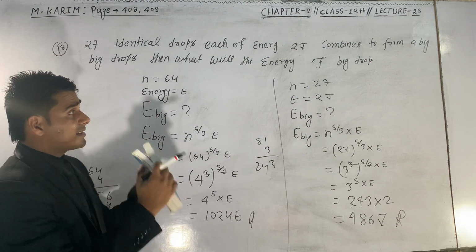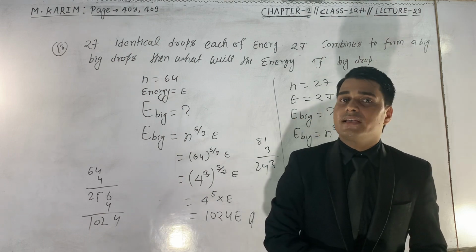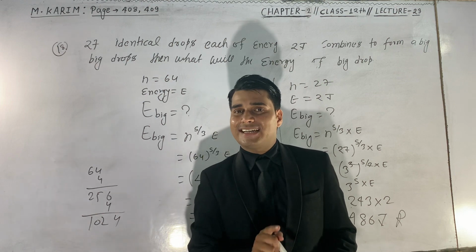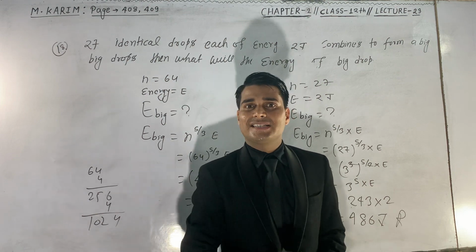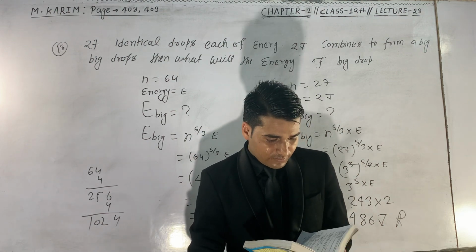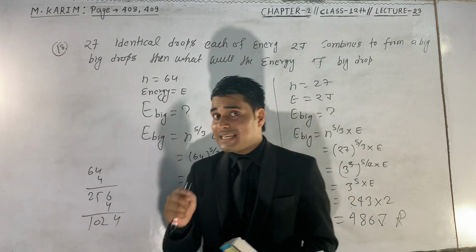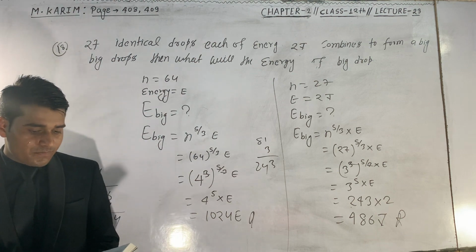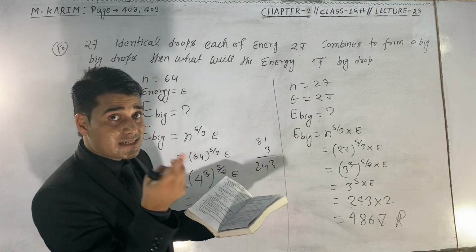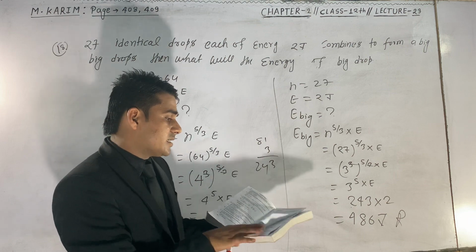So these are the questions which were based on the concept of identical drops having the same potential, same capacitance, same surface density, same energy. We have done this much in this class. That's all for the day. In the next class, we will do the concept for questions number 23, 24, 25, 26, like this.